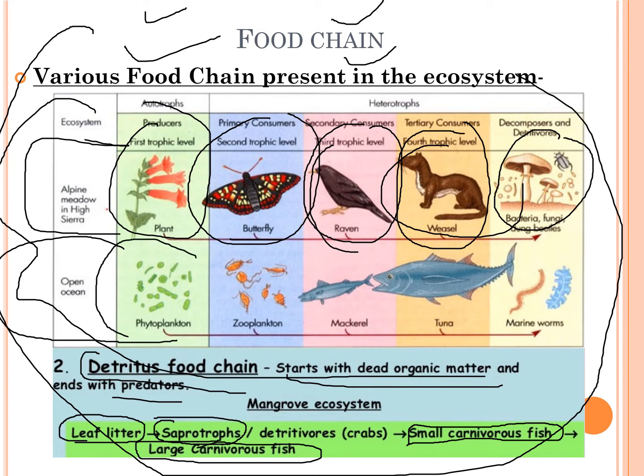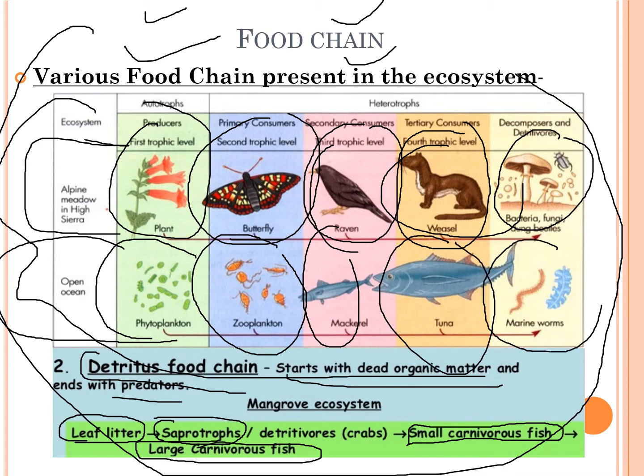In the marine food chain, we have phytoplankton, the small plants that grow deep inside the ocean, which are consumed by zooplankton, which come under primary consumers. Then we have small fishes, which are consumed by larger fishes, and these larger fishes are decomposed with the help of marine worms. These marine worms, bacteria, and fungi all come under the decomposers category. So moving on with this.